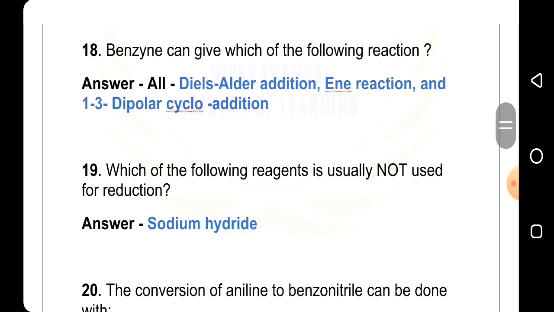19th question, which of the following reagents is usually not used for reduction?